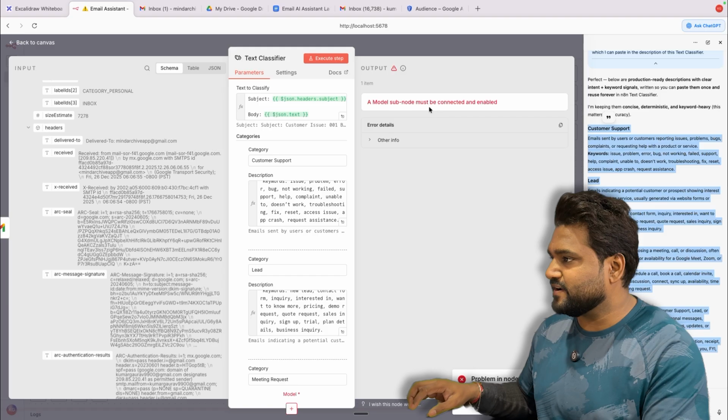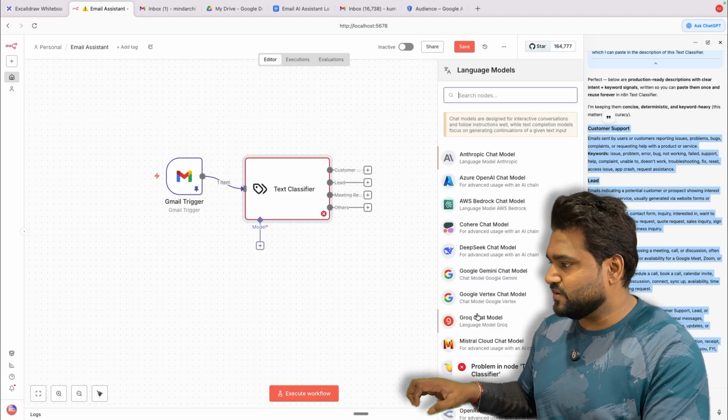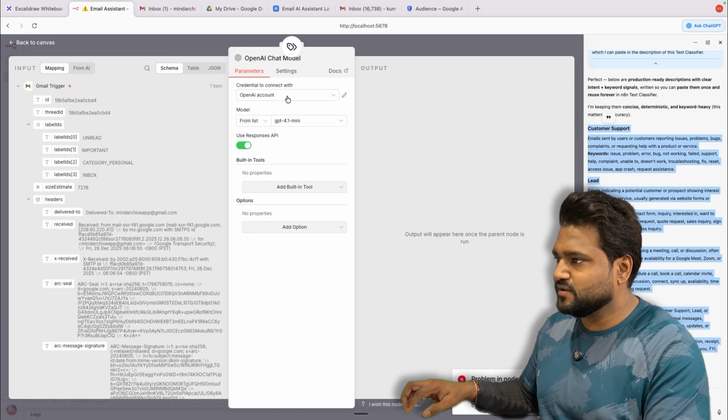But this will fail, right? Because with every text classifier, we need a model. So I'll use the OpenAI chat model. I have an account.